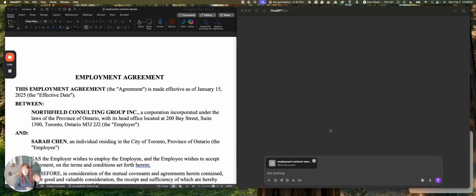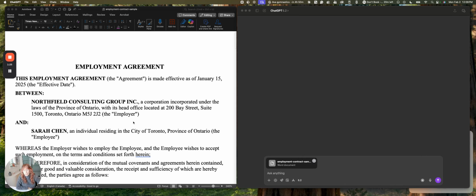This, of course, is the paid version, so I'm just going to show you a little bit about how we can use ChatGPT, converse with it in this window, upload documents, and ask it to help us analyze complicated employment contracts to flag any issues as we're going through. I've already uploaded the document. To upload, you would just press this plus button and then upload it from your computer. On the left-hand side of my screen, you're going to see an employment agreement.